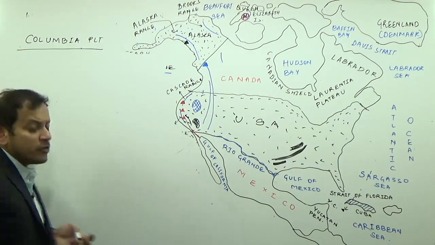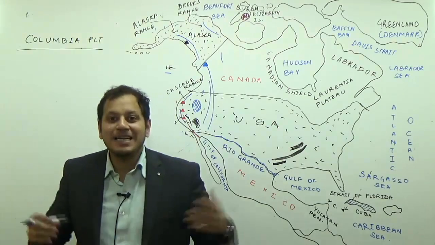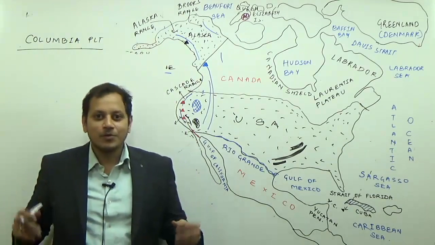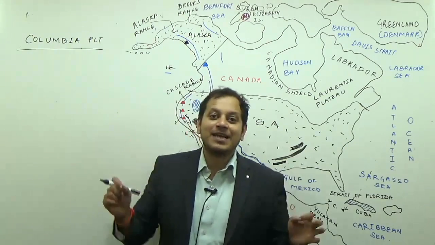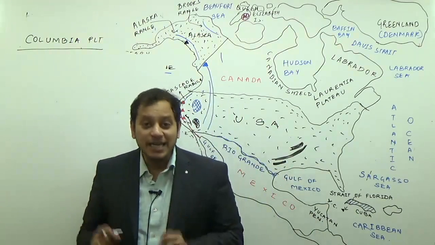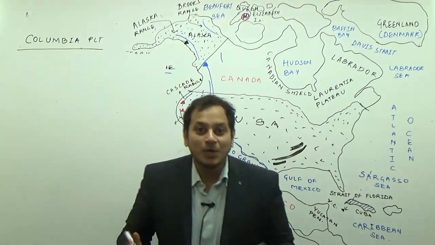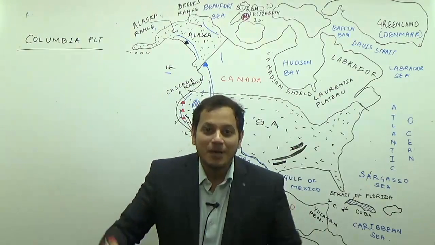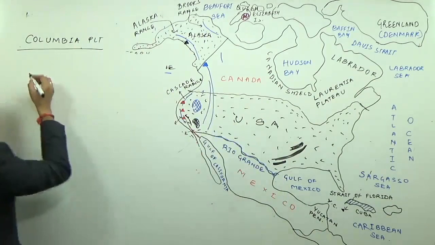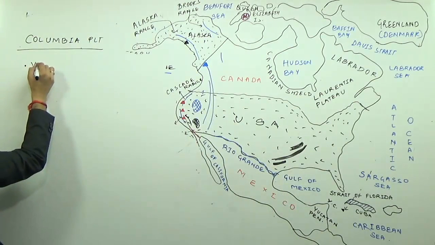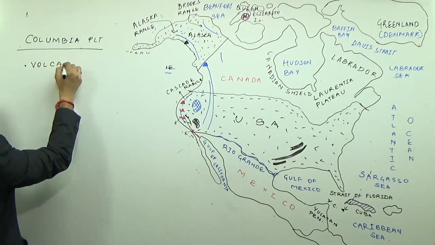Now the Columbia Plateau is important because it is similar to the Deccan Lava Plateau in India, or the Maharashtra Plateau. What is the Deccan Lava Plateau? It is a volcanic plateau. It is an example of a volcanic plateau.